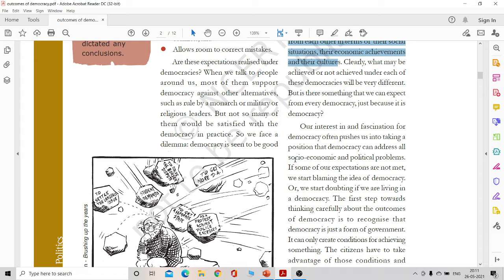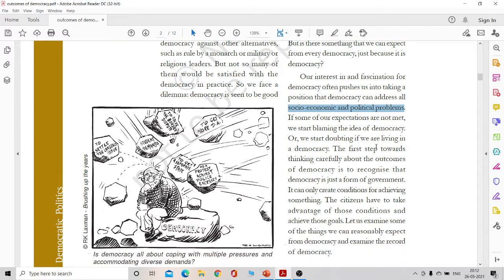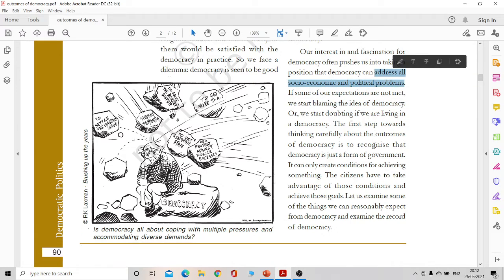As far as socio-economic and political problems are concerned, democracy is in a position where it can address the problems. However, we need to be very careful not to blame the idea of democracy in case all our socio-economic and political problems are not met. Because the very first step towards thinking about the outcomes of democracy is to recognize that democracy is a form of government.